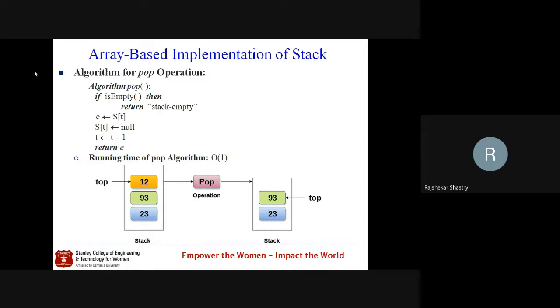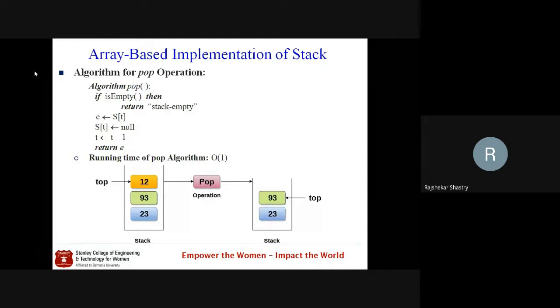Fine, all of you. Again, here also in the pop operation, nowhere are we using any array, and it is independent of the size of the array. That means there are no parameters we are passing to pop. Observe that: the pop method is not taking any parameter, and it does not depend on the size of the array. So we can say that the complexity of this pop method is big O of 1.